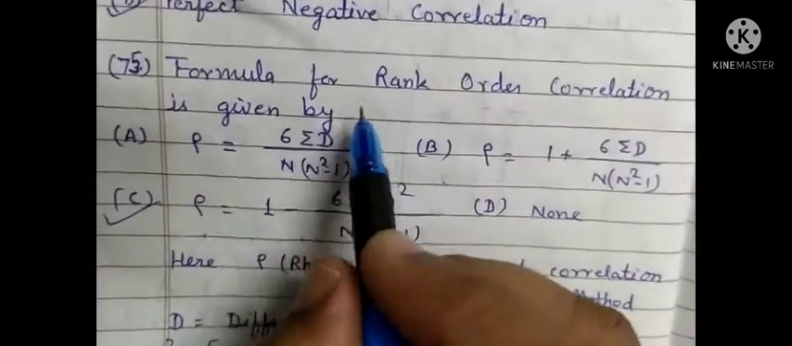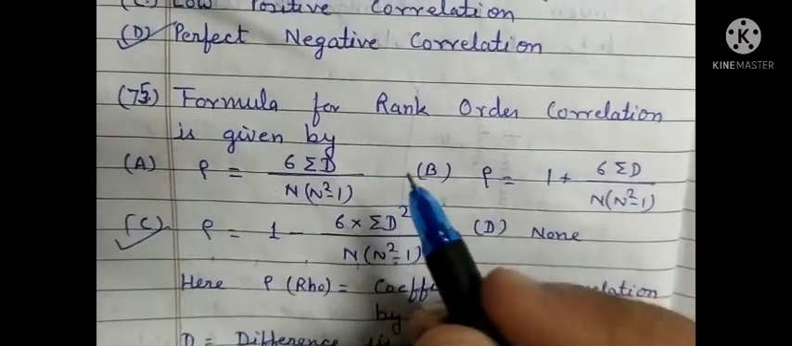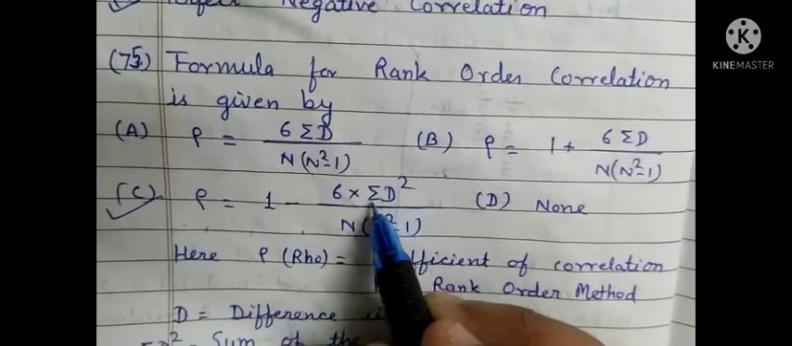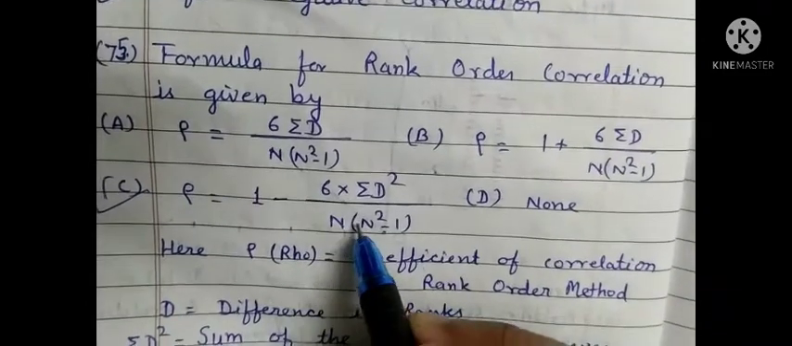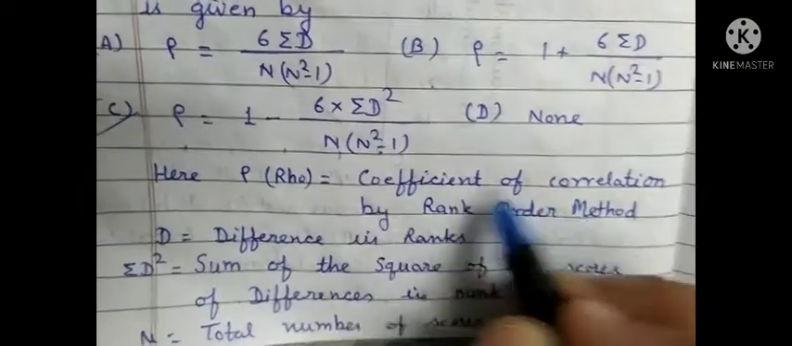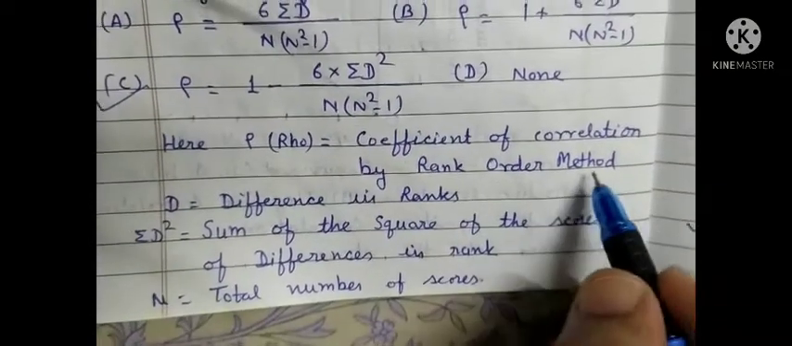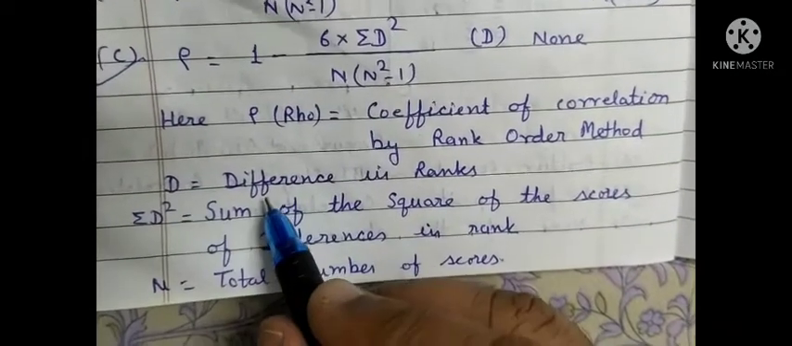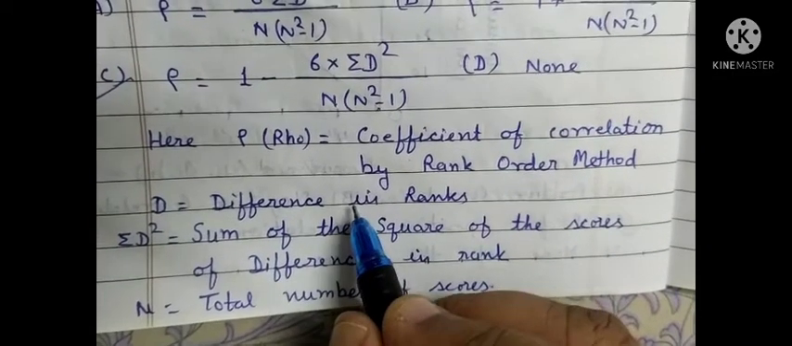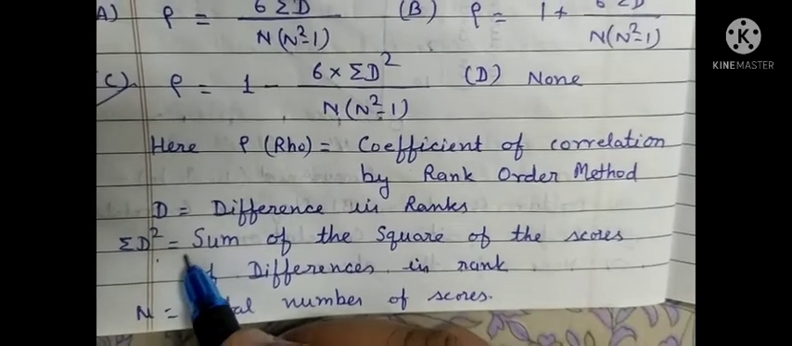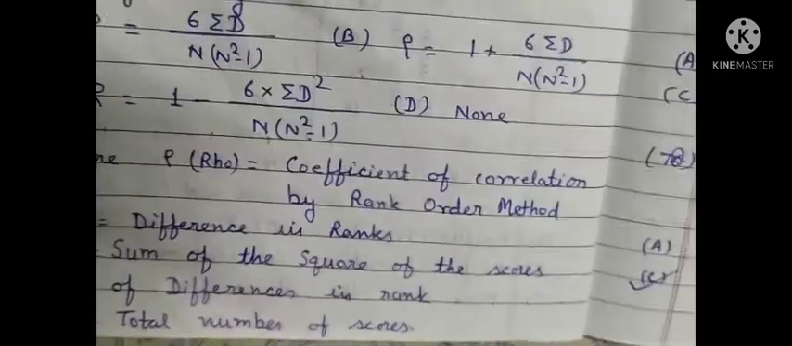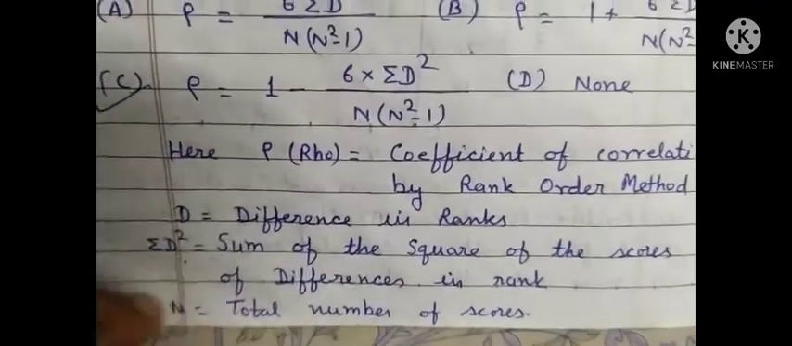Next question. Formula for rank order correlation is given by rho is equal to 1 minus 6 multiplied by summation d square divided by n into n square minus 1. Here this symbol is called rho, the coefficient of correlation by rank order method. D is known as difference in ranks. D square is the square of difference in ranks. Summation d square is the sum of the squares of differences in rank, and n is the total number of scores.